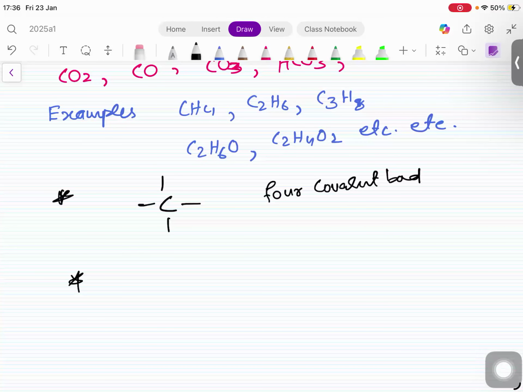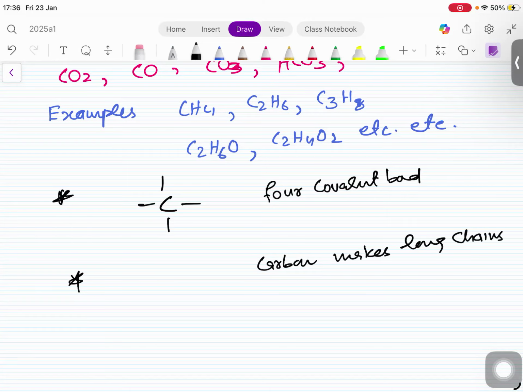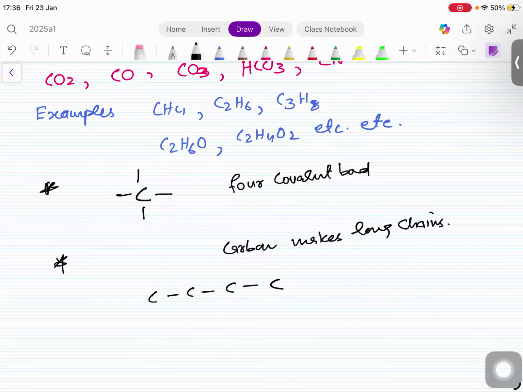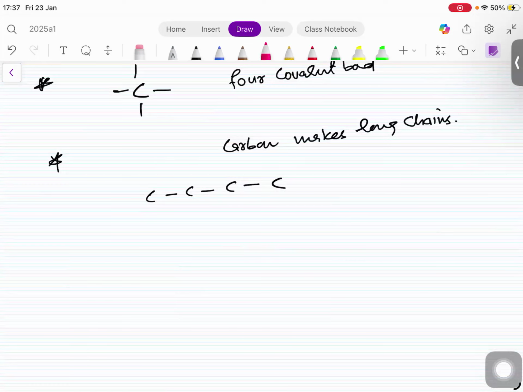And secondly, carbon makes long chains like this. If there are 4 carbons, they make long chain like this. Okay? And every carbon is making how many? 4 covalent bonds. Right?